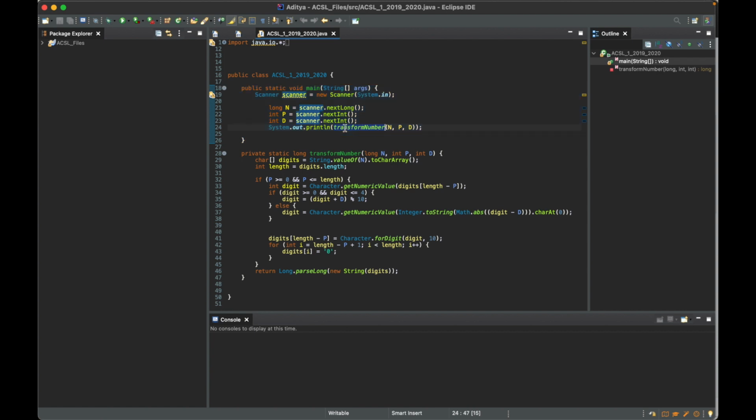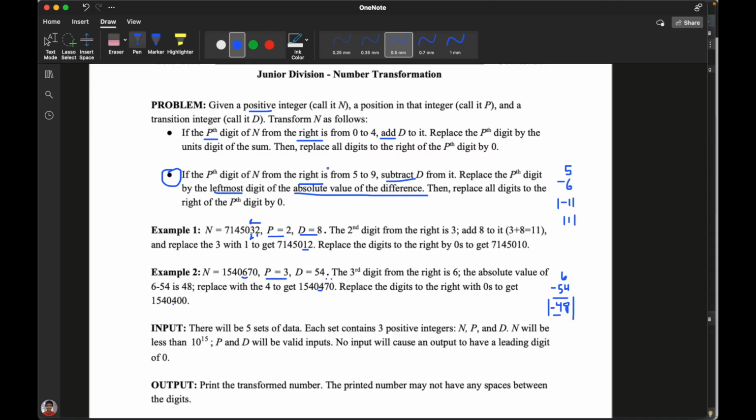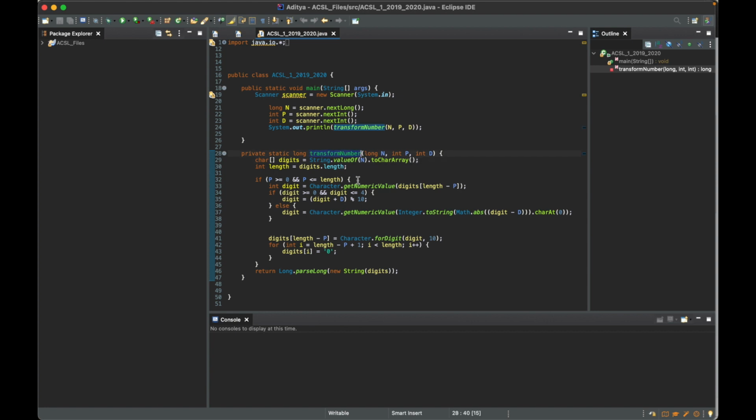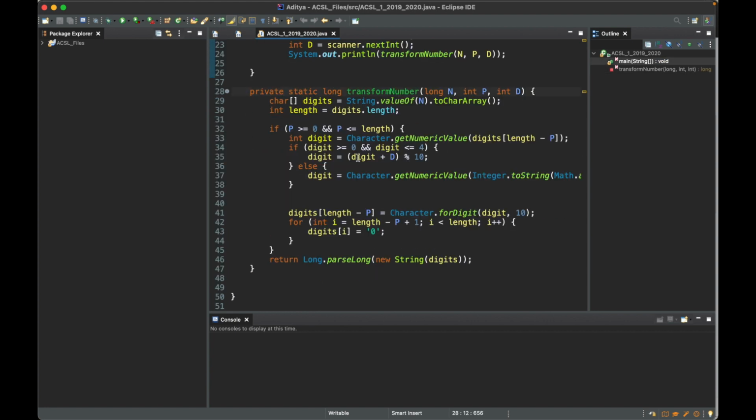And as you can see, we're actually calling this function. We create this function transform number and nothing actually happens. But then when you look inside of public static void main, you'll see that we actually use transform number. So nothing would happen if you don't actually use transform number in the main class. But as mentioned, during the ACSL programming contest, they will already write this function for you. So you don't even have to worry about this. What you will have to code is actually this. So let's go ahead and start. So remember, they just want you to name the function transform n, so this name doesn't mean too much. But okay, let's start off with the function itself.